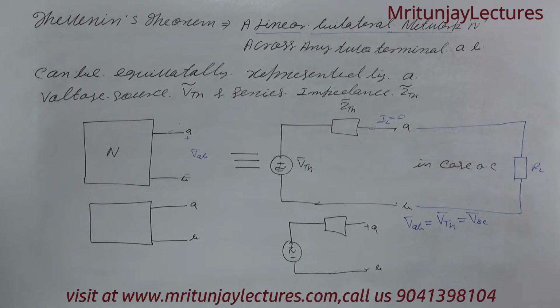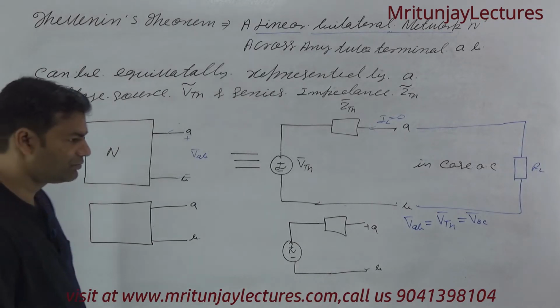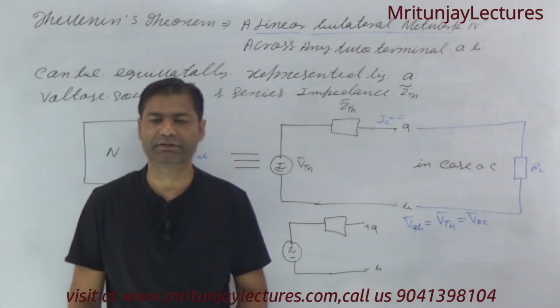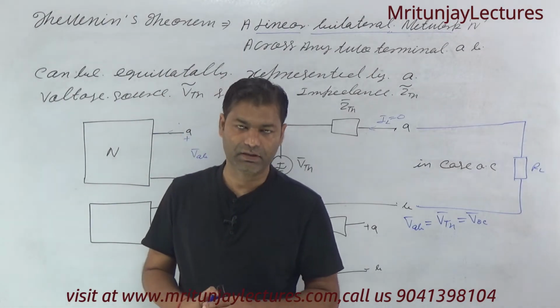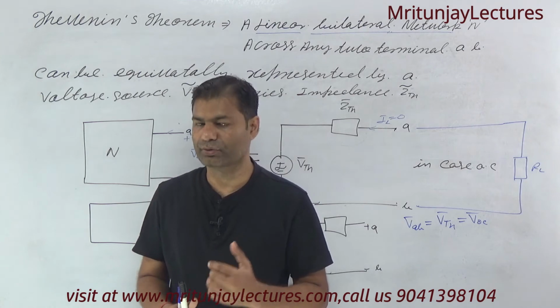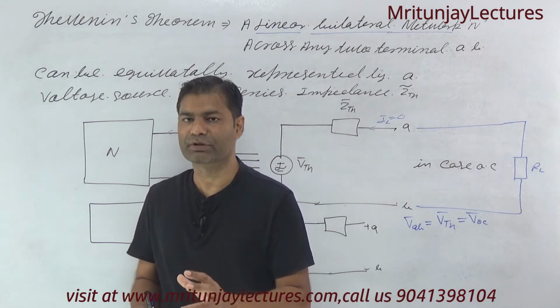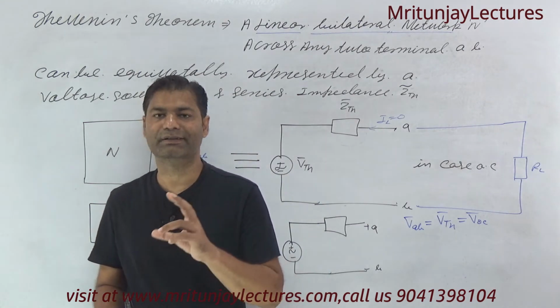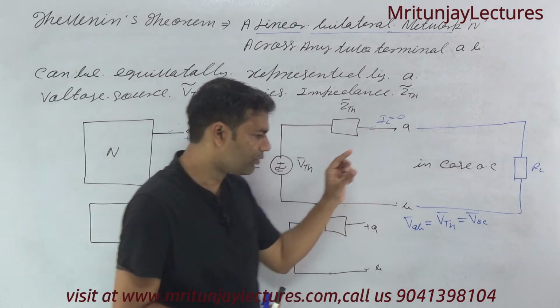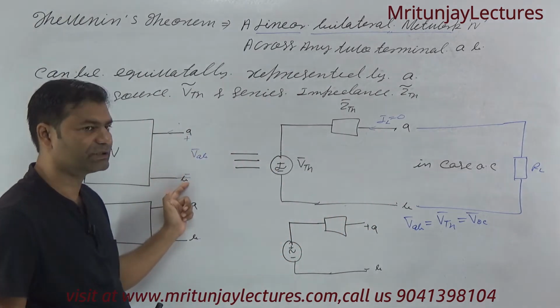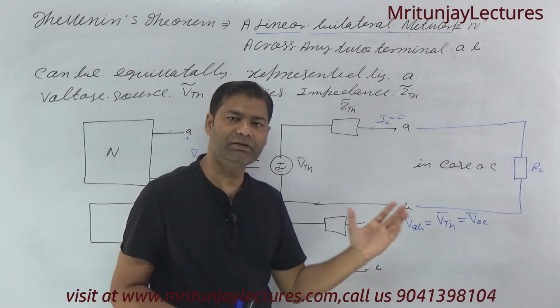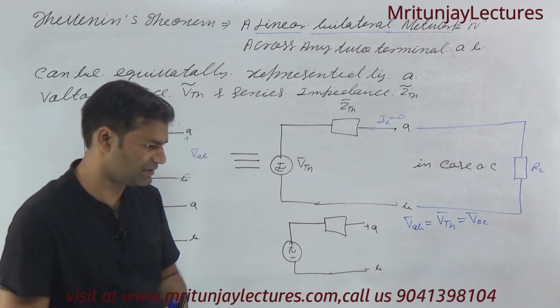How can we determine VTH? If you want to determine VTH, then first of all remove the load. If the load is removed, then we get the open circuit voltage, and the open circuit voltage is called VTH. Clear? What is the meaning of VTH?